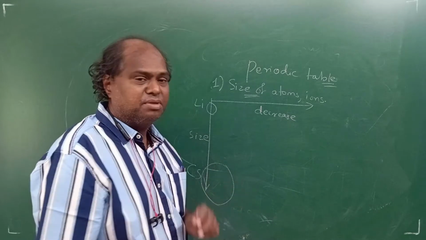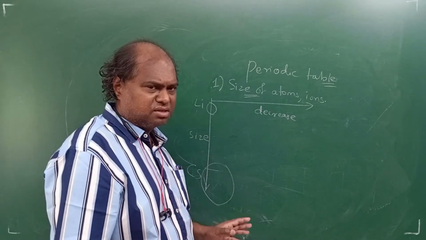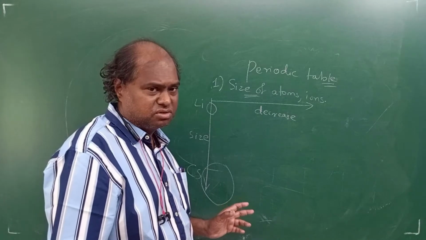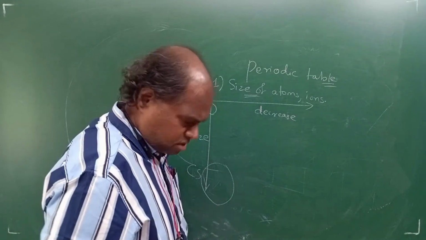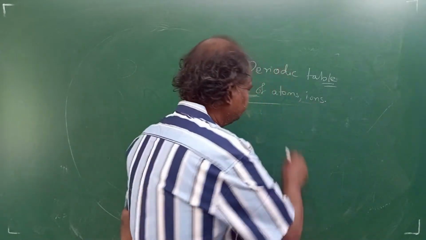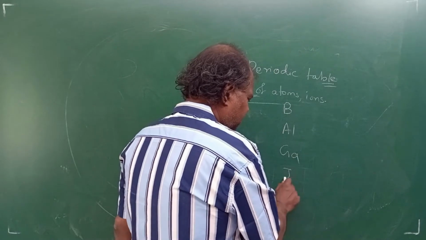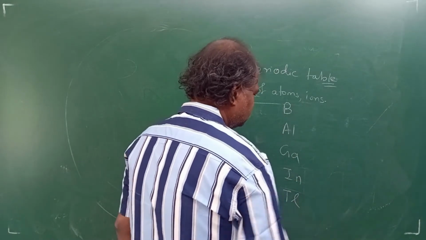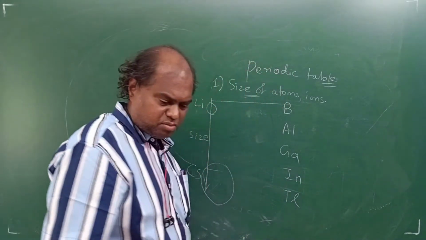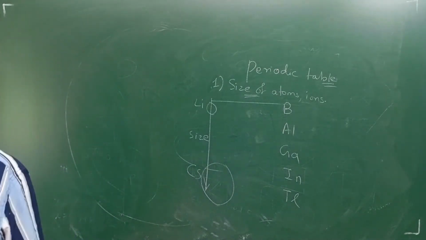Okay? But there are some exceptions. So students in JEE or NEET exam, they'll ask you these exceptions. Let's see the exceptions. If you see boron, aluminium, gallium, okay, indium and thallium. If you see these elements, boron, aluminium, gallium, indium and thallium, fine.